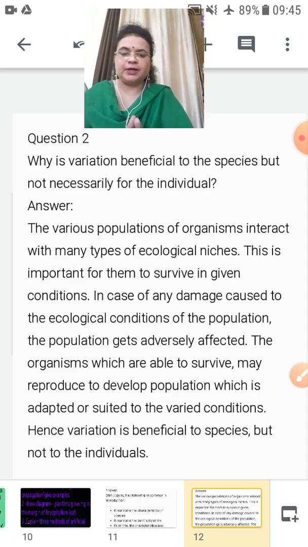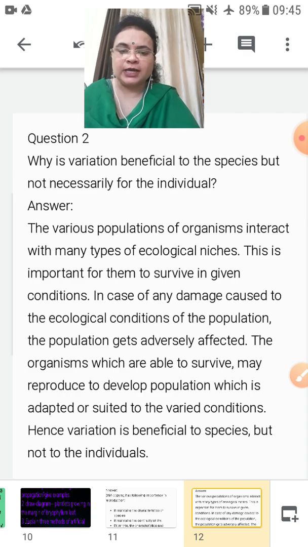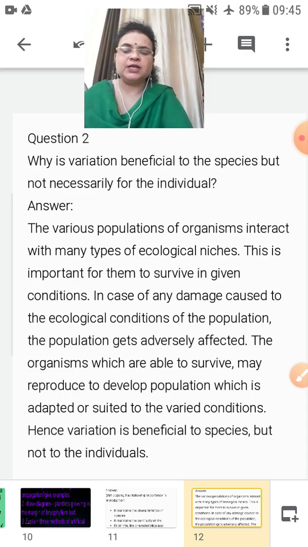Variation is important because the population of organisms produced from their parents, when they reproduce, interact with many types of ecological niches.